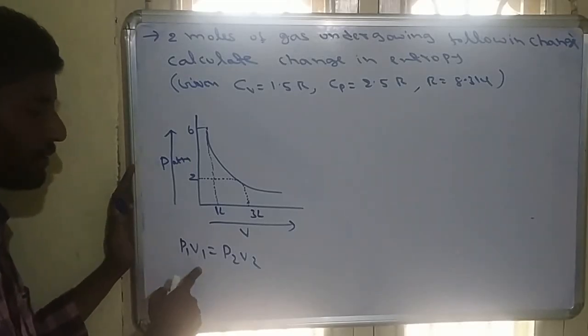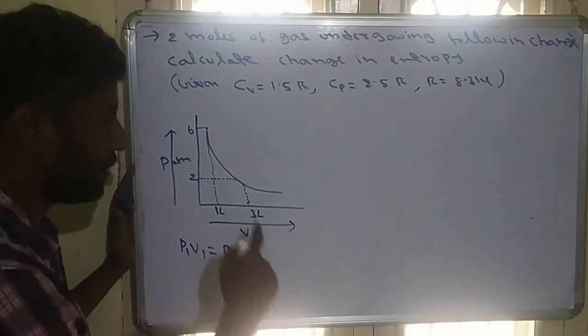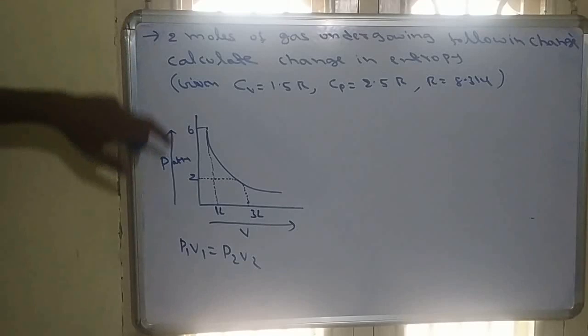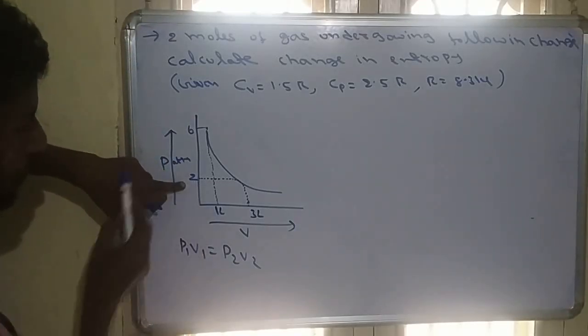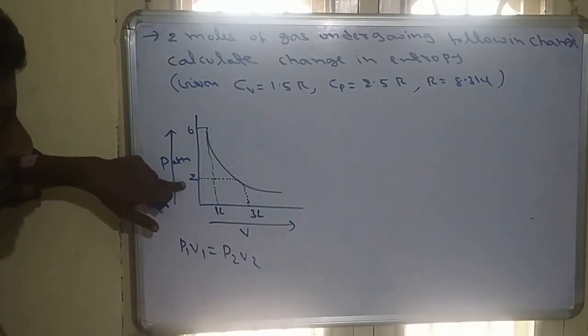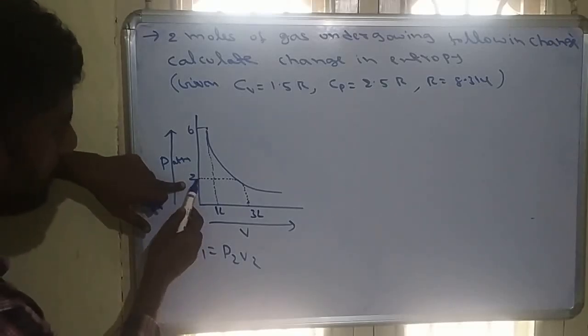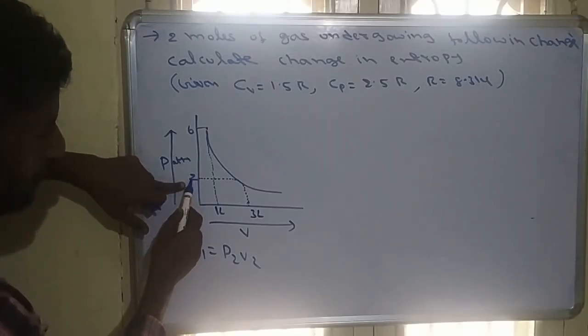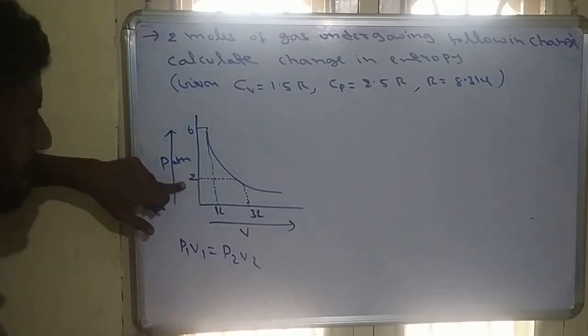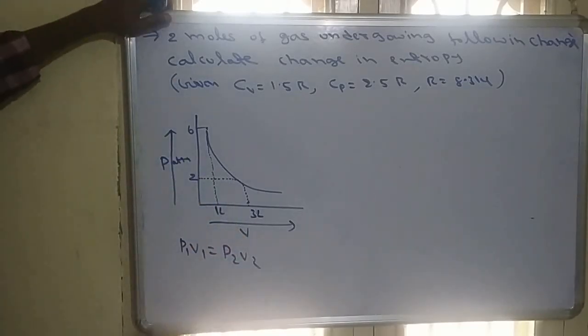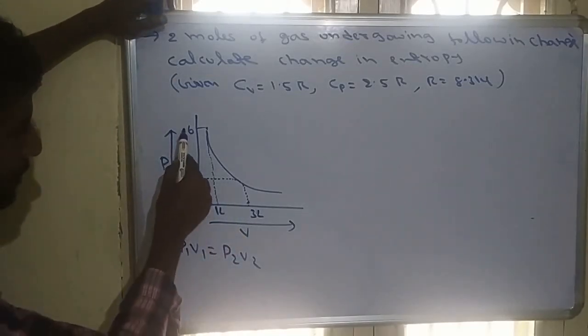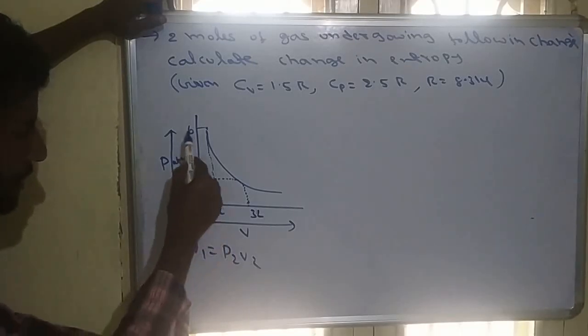Initial pressure into initial volume must be equal to final pressure into final volume. See this, initial pressure will be 2 and volume will be 3. So 2 into 3 will be 6. Similarly, pressure 6 into volume 1, 6 into 1 is also 6.